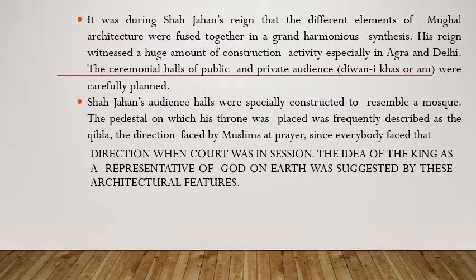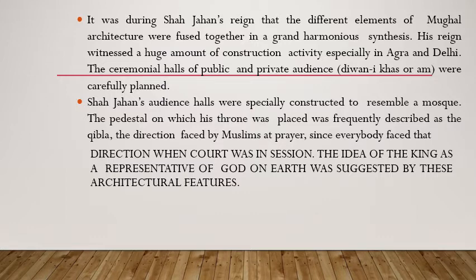It was during Shah Jahan's reign that the different elements of Mughal architecture were fused together in a grand, harmonious synthesis. His reign witnessed a huge amount of construction activity, especially in Agra and Delhi. The ceremonial halls of public and private audience were carefully planned. Shah Jahan's audience halls were specially constructed to resemble a mosque.